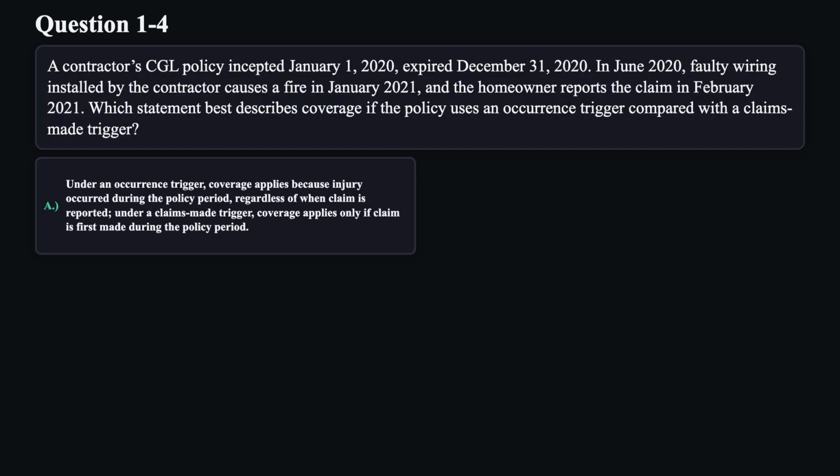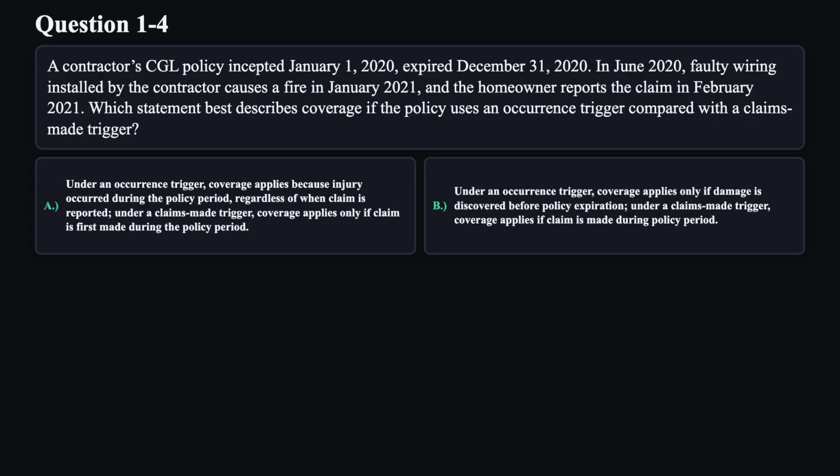Under an occurrence trigger, coverage applies because injury occurred during the policy period, regardless of when claim is reported. Under a claims-made trigger, coverage applies only if claim is first made during the policy period. B. Under an occurrence trigger, coverage applies only if damage is discovered before policy expiration. Under a claims-made trigger, coverage applies if claim is made during policy period.